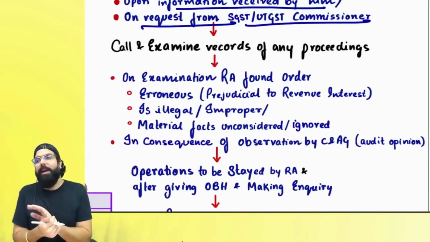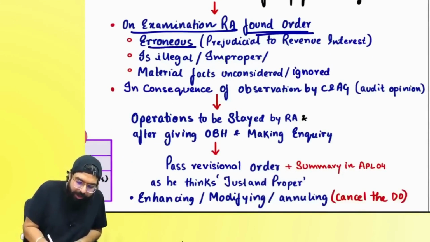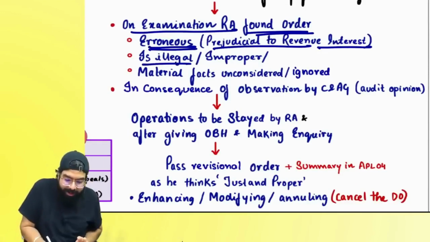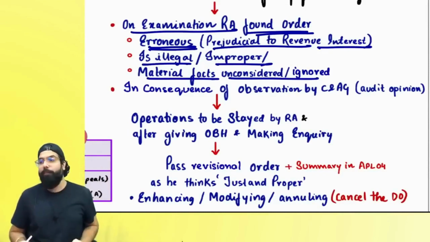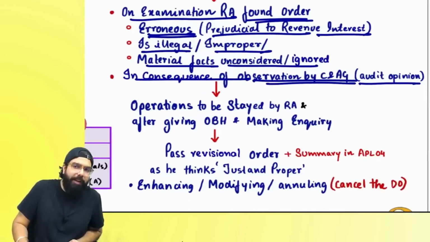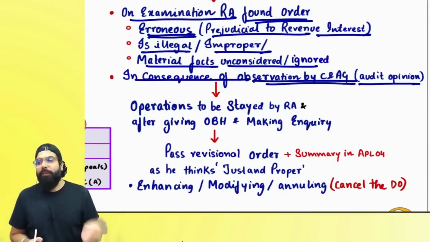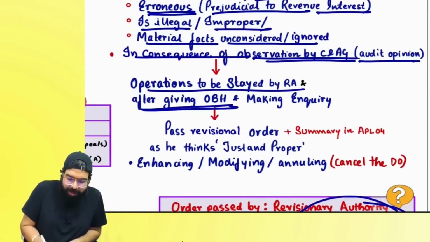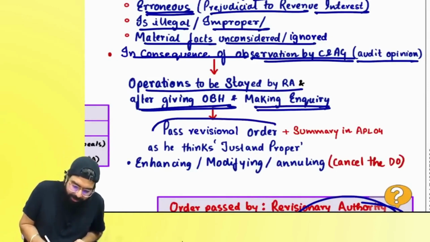When examining the records of a proceeding, if the revisionary authority finds that the order is erroneous, prejudicial to revenue interest, meaning it is against the revenue interest, or illegal, improper, material facts were not considered or were ignored by the proper officer, or as a consequence of an audit observation or opinion given by the C&AG, then the revisionary authority has to revise the order. First they will stay all the operations relating to that order, and after giving an opportunity of being heard and making an inquiry, they will pass a revisional order.